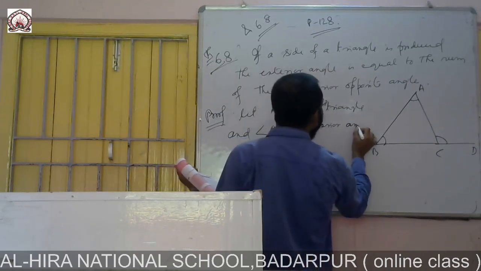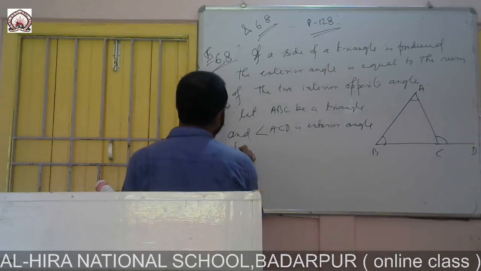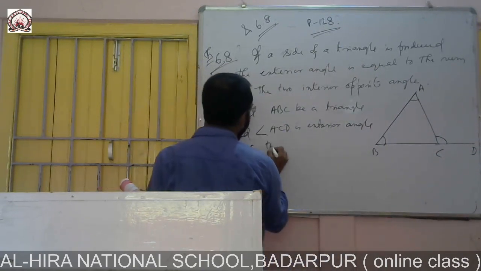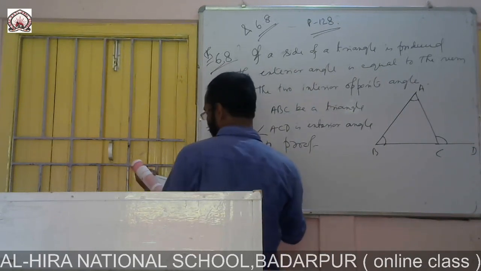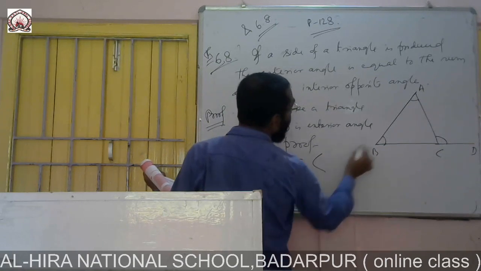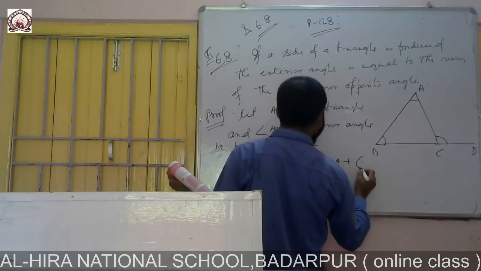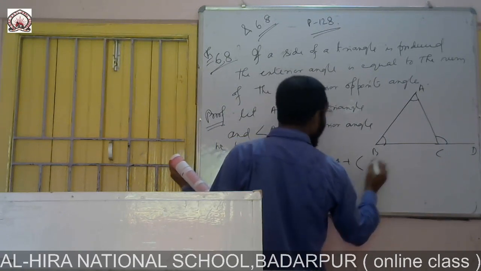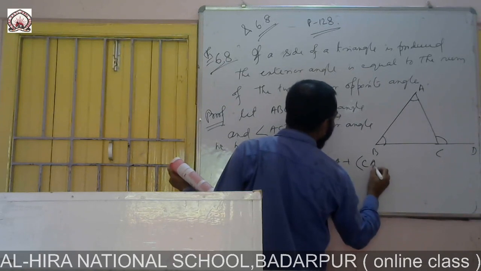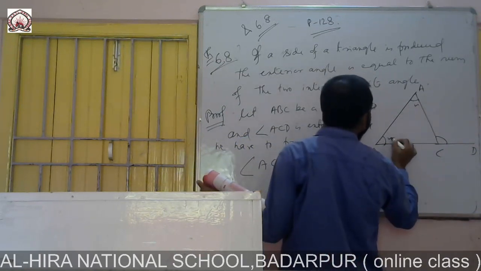We have to prove that this exterior angle ACD is equal to angle CBA plus angle CAB. These two plus these two.